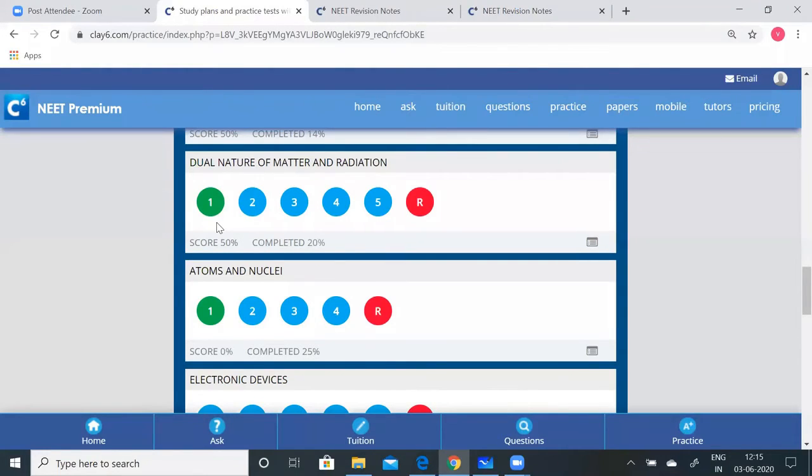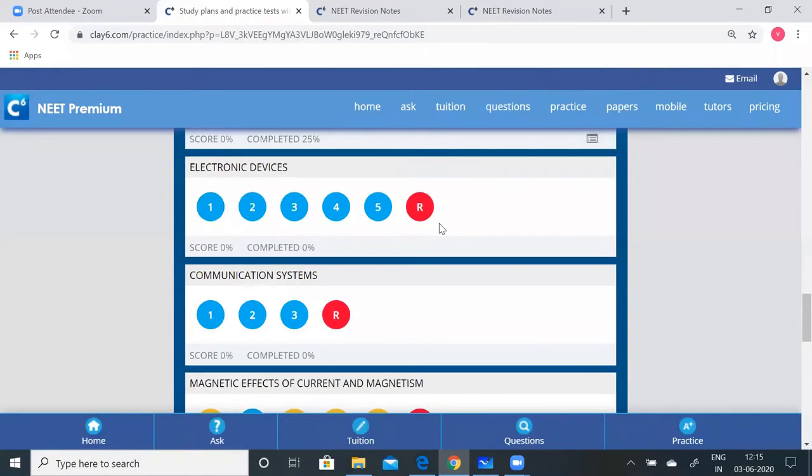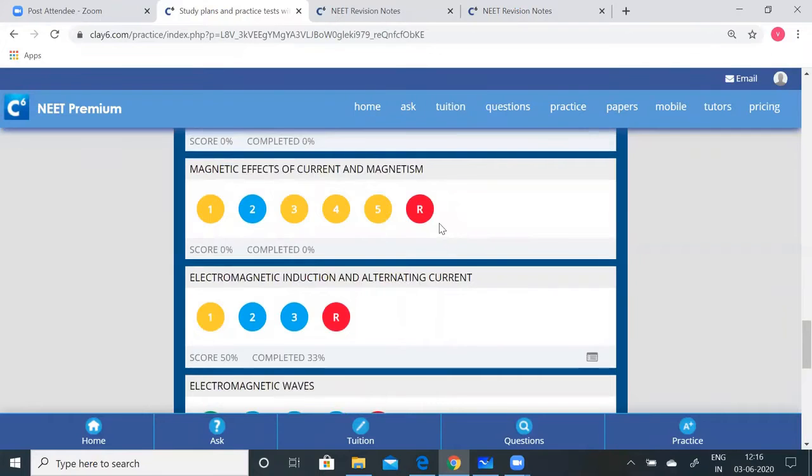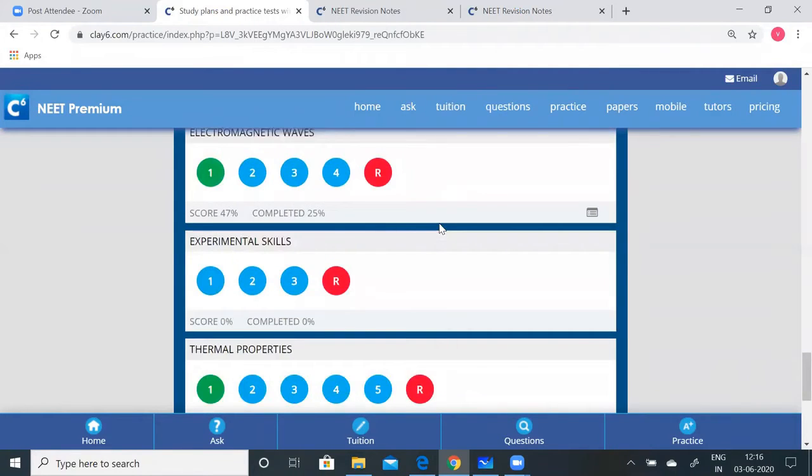Even if you have taken it, you can take it any number of times until you are happy with your results and 100% sure about the concepts. The red one is the random test, and the yellow one says that you have an incomplete test. Okay? So now we're going to the test.